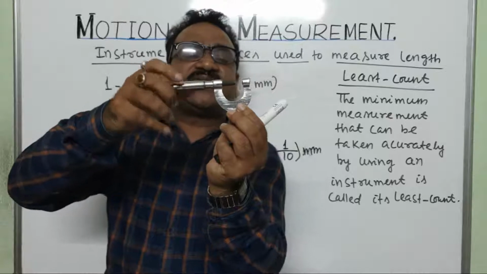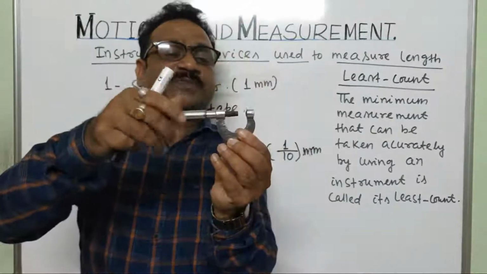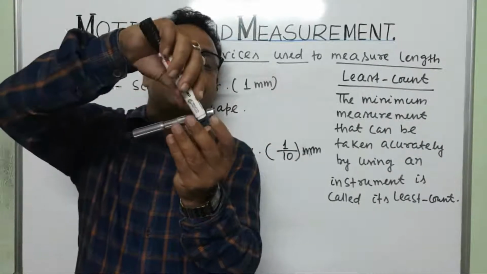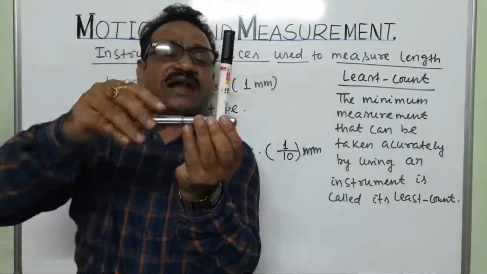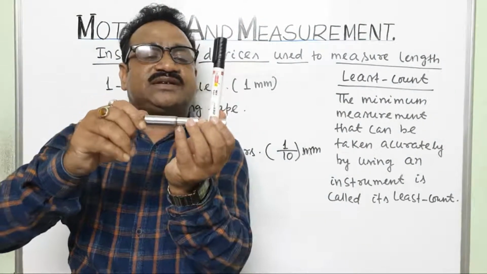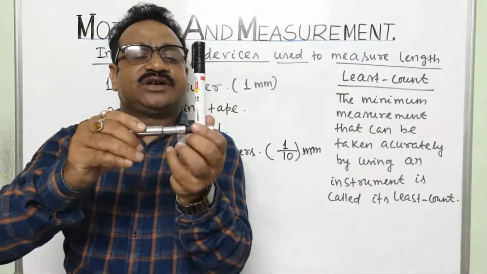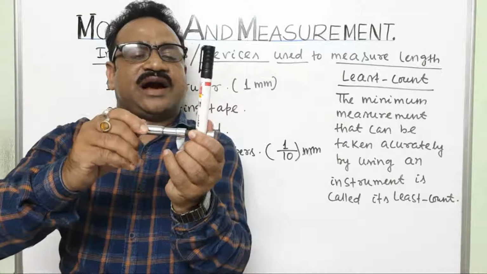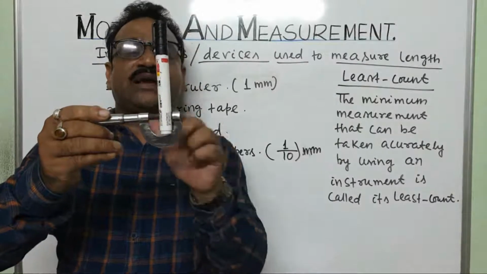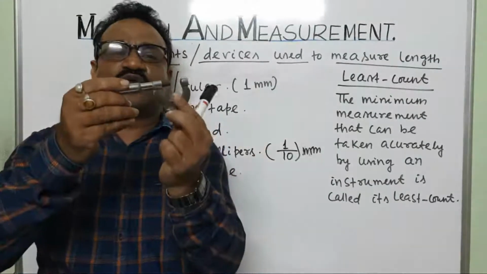Things are kept inside it. Suppose this pen, I will keep it here in the screw gauge. This is the diameter. I can find out the diameter of this pen by using this screw gauge. So this way, this is the screw gauge.